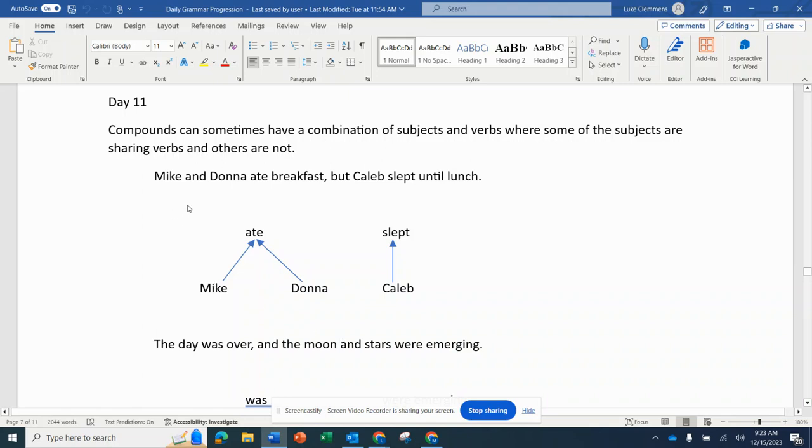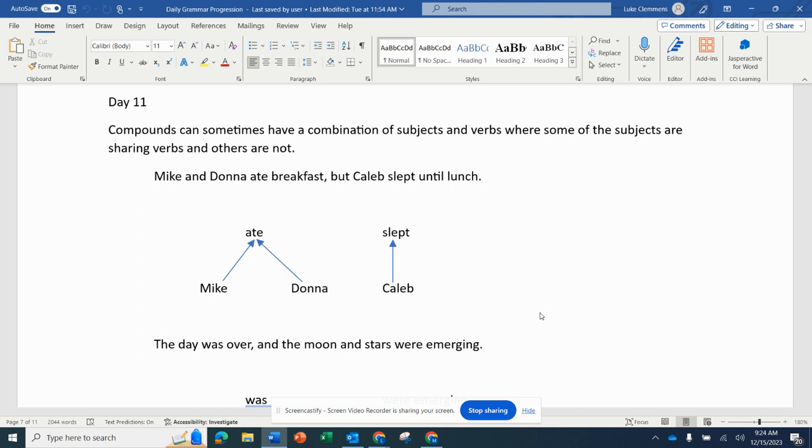Mike and Donna ate breakfast, but Caleb slept until lunch. Okay, in the first thought, Mike and Donna ate breakfast. We have two subjects, and they're both acting upon the same verb. Okay, over here, Caleb slept until lunch. Caleb slept. Okay, so what can happen is sometimes you get groups of words that are sharing a verb, or you get groups of verbs that are sharing a subject, and then you get a separate group.